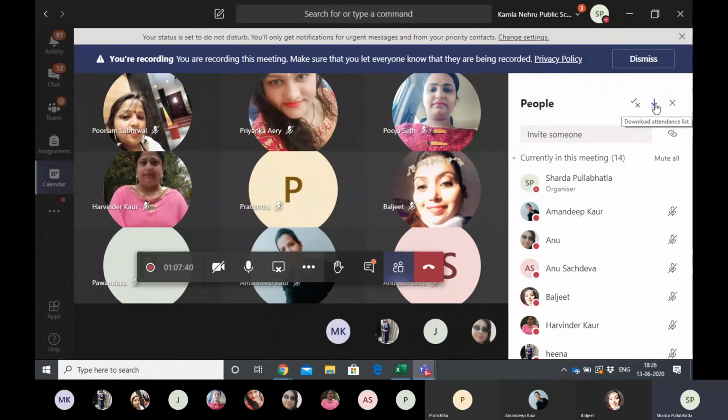So this is how we download the attendance sheet. If you are an organizer of a specific meeting or something, you get an option of this download attendance. It is showing you here manage permissions, download, and this is the close right pane. So at the moment I click attendance download, it has downloaded in my downloads. I can go there and see who all were there.